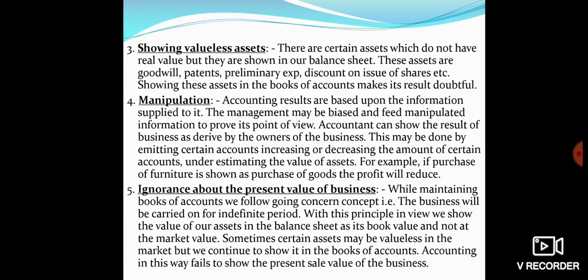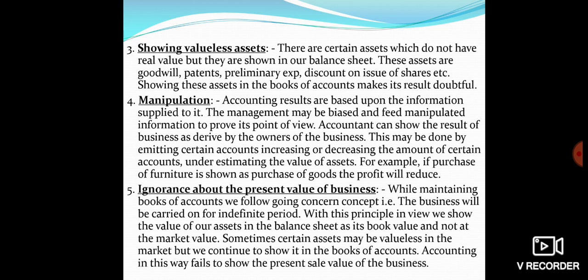Next is showing valueless assets. Certain assets which do not have real value but they are shown in the balance sheet. Assets like goodwill, patents, preliminary expenses, discount on issue of shares, etc. Now, when you go through the content, there will be certain things which are not that easy to understand right in the beginning of the sessions, because in class 11th accountancy you're coming across the subject for the first time, and we cannot discuss each and everything related to all the various aspects right at the beginning.